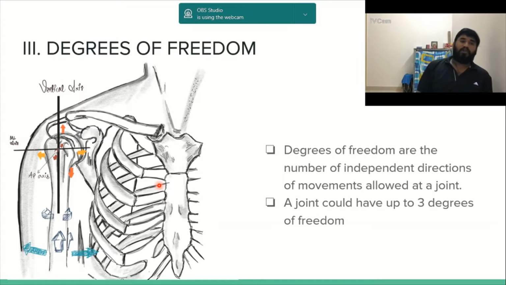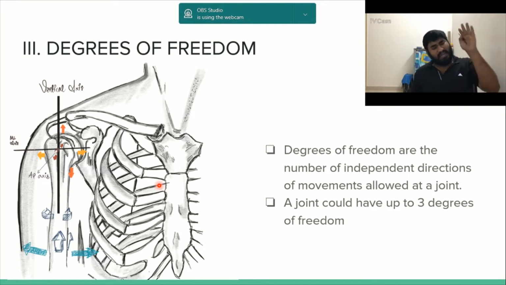Next, you have your degrees of freedom. So how many degrees of freedom? See, degrees of freedom is directly related to what movements could happen in each plane. For example, the shoulder has movement in all the planes: the frontal, sagittal and horizontal planes. So it has up to 3 degrees of freedom.